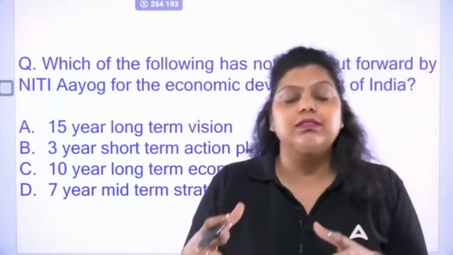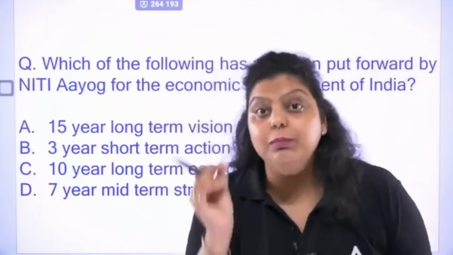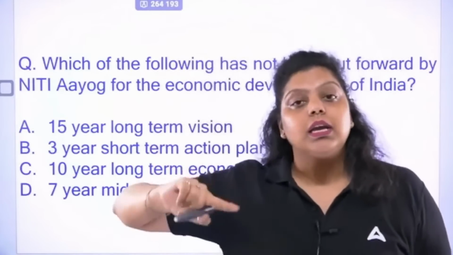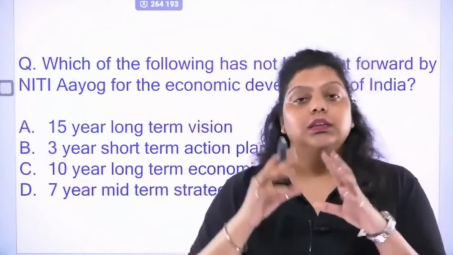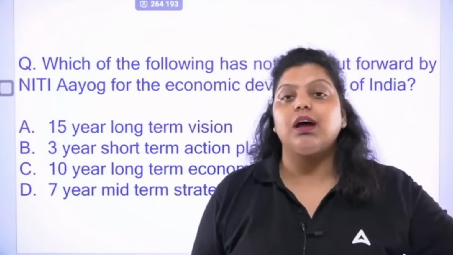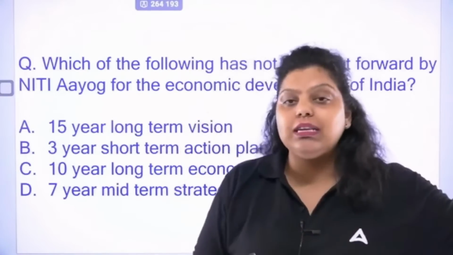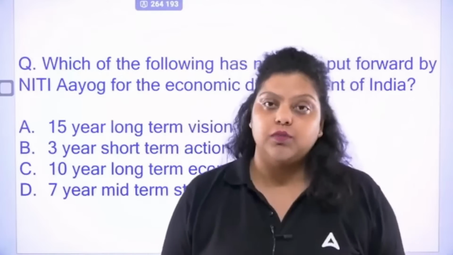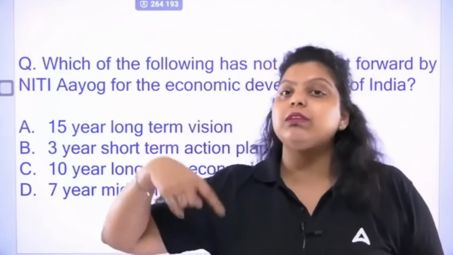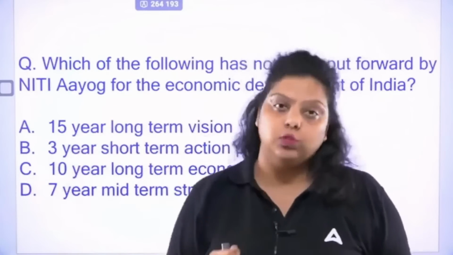Now, the planning commission was replaced by Niti Aayog in 2015, but Niti Aayog started its planning in the year 2017. The reason? The 12th 5-year plan of the planning commission started in 2012 and ended in 2017. So, till 2017, Niti Aayog was continuing the 12th 5-year plan of the planning commission. From 2017 onwards, Niti Aayog started its own planning.